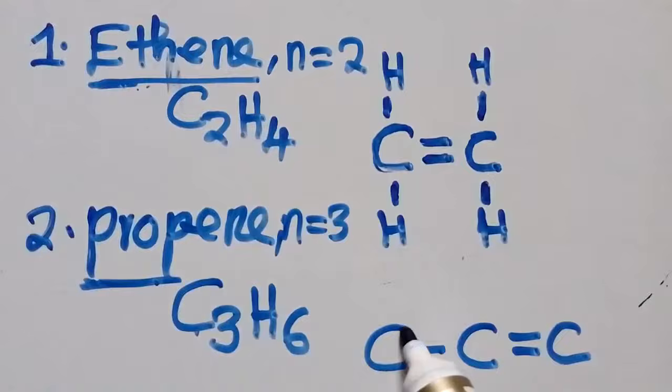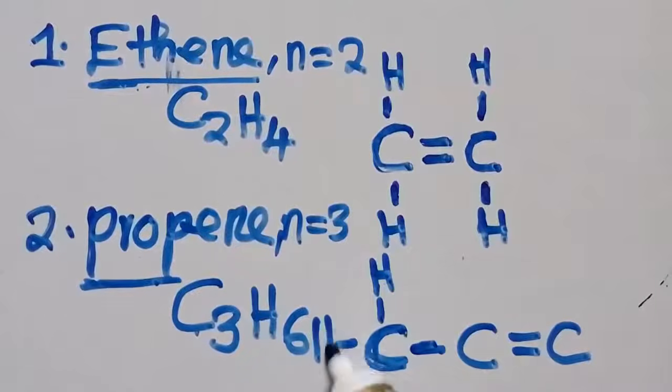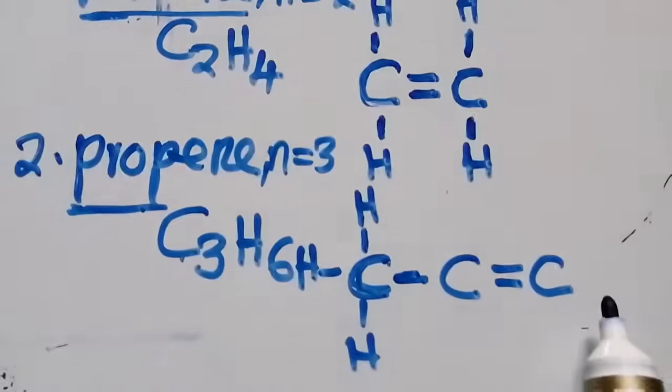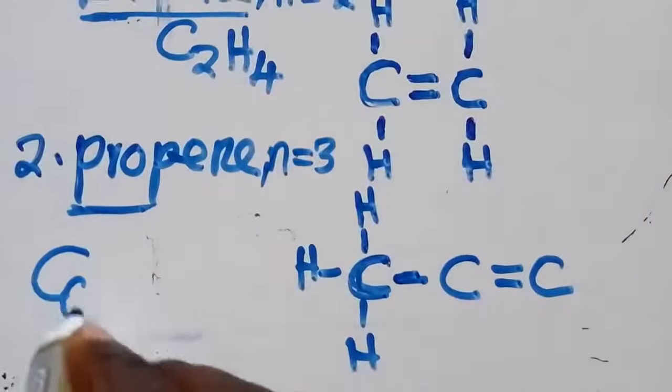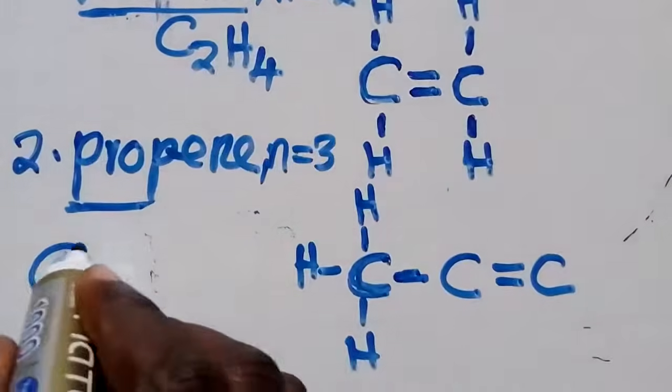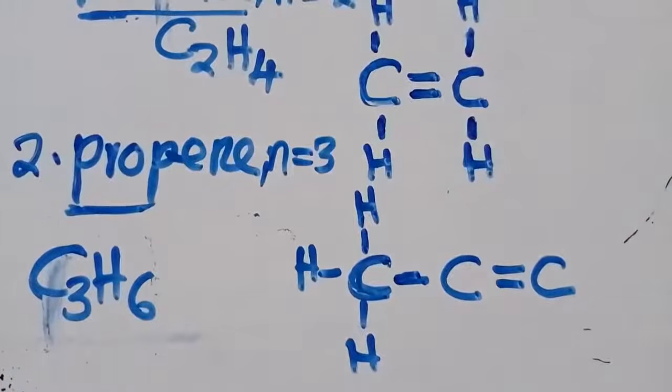So this one, you check this one. This is 1. Having how many bonds? It's just having 1. So it needs 3. 1, 2, 3. I put 3 like this. Have you seen? Like this. So this one, let me write it here. It's C3H6 like this.